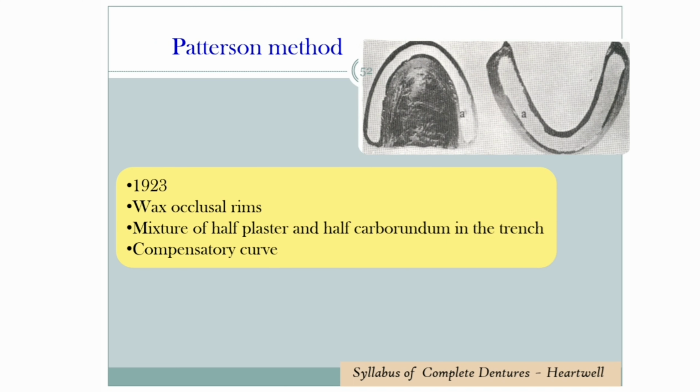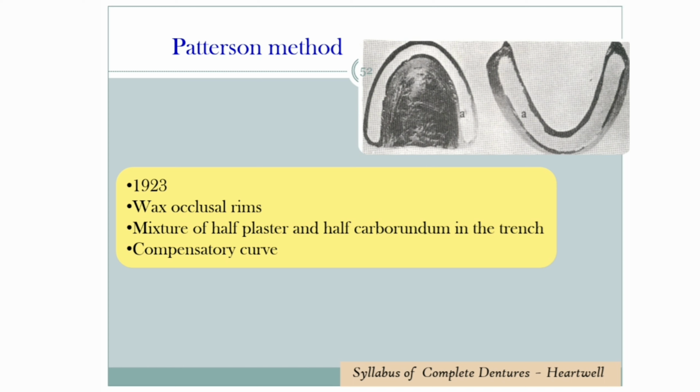Next is the Patterson method. This was proposed in 1923. Here, occlusal rims made of modeling wax are used. A trench is made along the length of the mandibular occlusal rim. A 1:1 mixture of carborundum and dental plaster is loaded into the trench. The occlusal rims are inserted and the patient is asked to perform mandibular movements. These movements will produce compensating curves on the plaster carborundum mix.